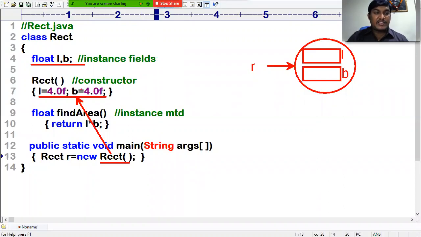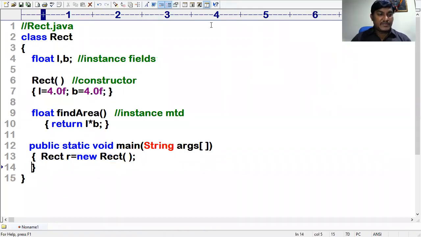L and B are the instance fields of which object? The object which is calling that method, right? This method is called by r. That means the L and B instance fields of that object will be initialized with 4.0f and 4.0f. This is what exactly happens. Kindly notice that L is assigned 4.0f, and B is also initialized with 4.0f. So when the constructor is called, this is a parameterless constructor.